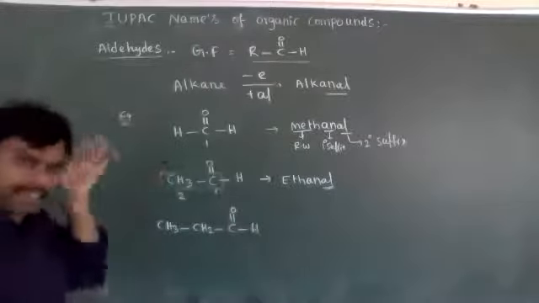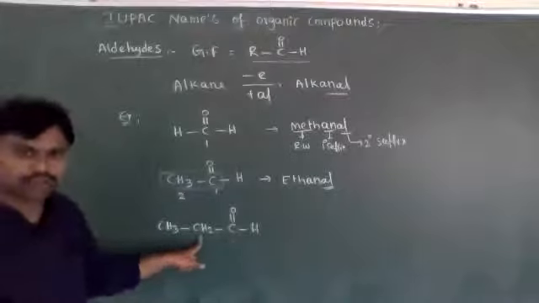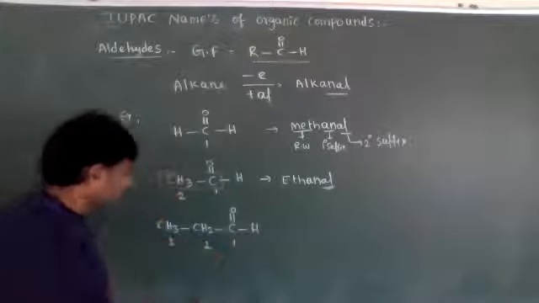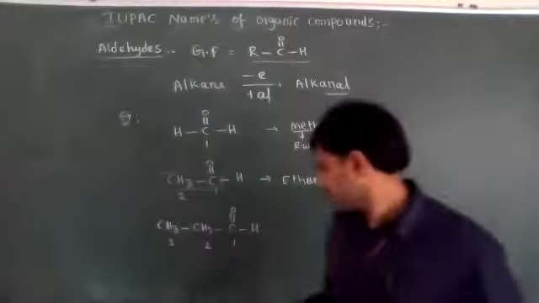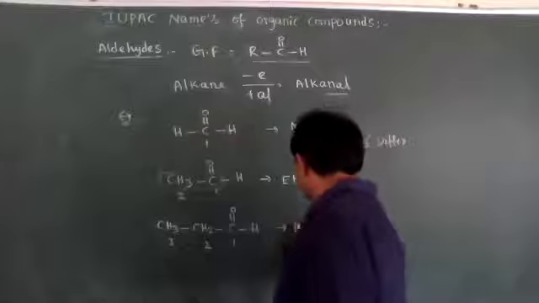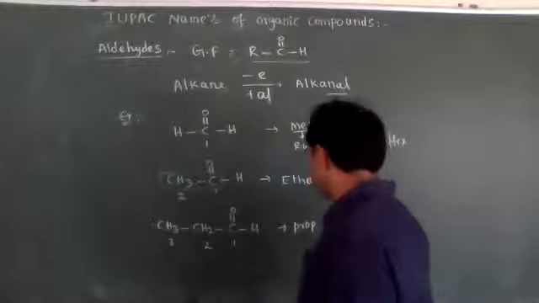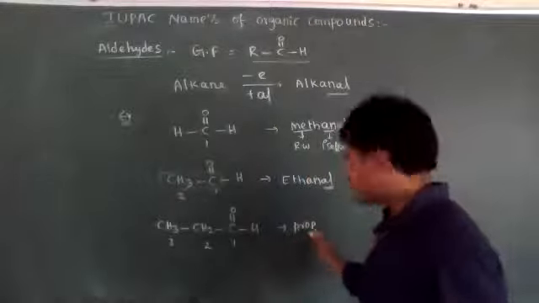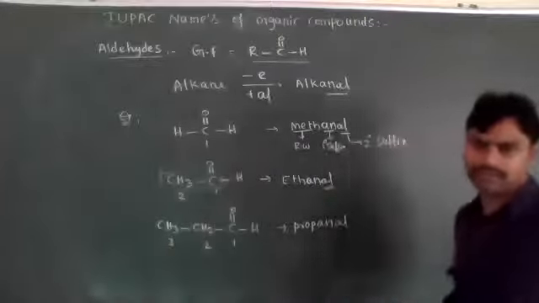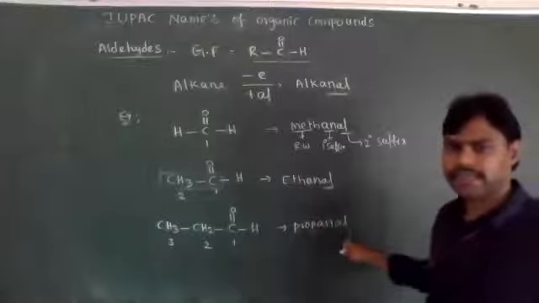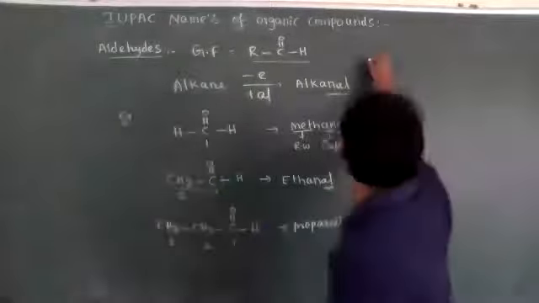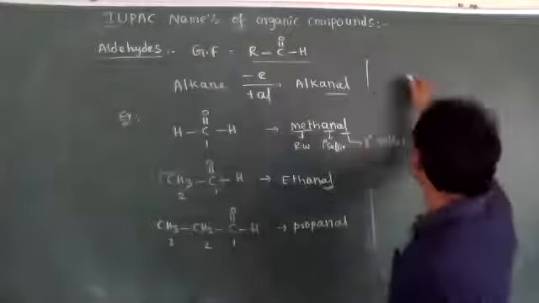Now the compound CH3CH2-C double bond OH. The longest carbon chain: 1, 2, 3, so 3 carbons. Its IUPAC nomenclature is prop plus an plus al: propanal. Prop plus an plus al, propanal. Okay. Now, I'll give you one more example.